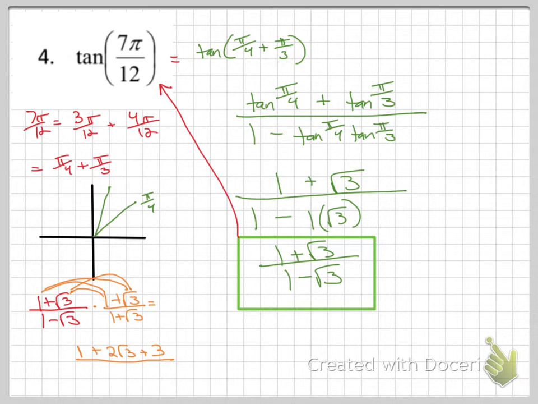On the bottom, that's a difference of squares. You're going to get 1 minus 3. You can feel free to do this in an area diagram to check. Sorry, it glitched. Hopefully you're with me. The top's going to be 4 plus 2 root 3, and the bottom's going to be negative 2. It might even reduce that. Both of them divided by negative 2. Negative 2 minus root 3 could be what the answer looks like instead.